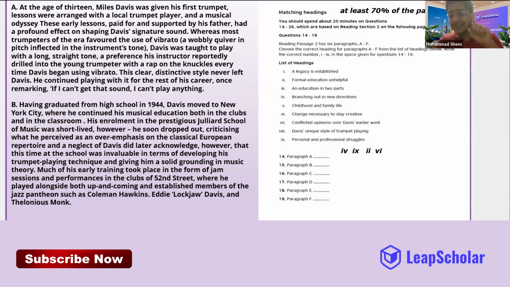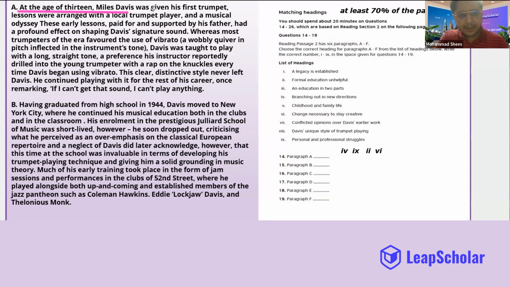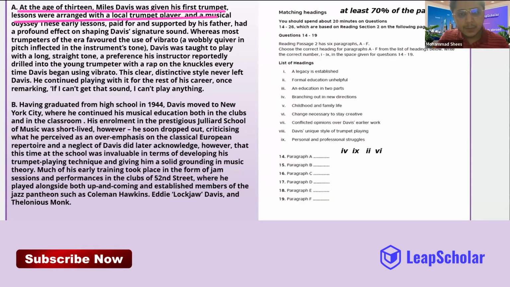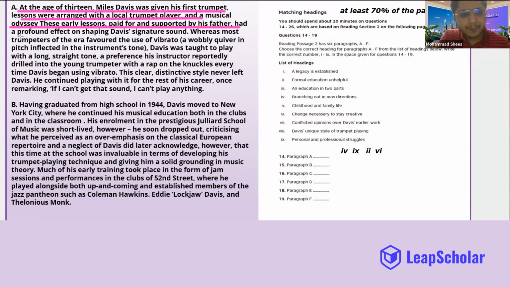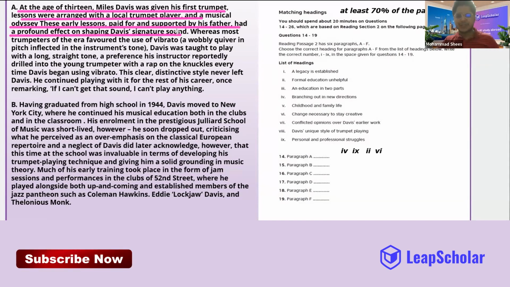I'm going to solve it exactly how I solve matching events. Please listen to me carefully. At the age of 13, MD was given his first trumpet lessons. Lessons were arranged with a local trumpet player and a musical blah, blah. These early lessons, paid for and supported by his father, had a profound effect on shaping Davis's signature sound. I read till here because I see that my full stop is here. I read the first sentence.